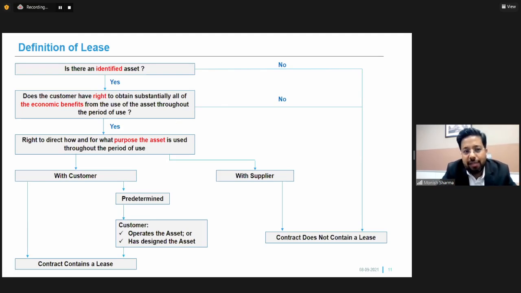So I should have an identifiable asset, I should have the right to use, and I should also have the right to direct the particular use. In case all of these three conditions are applicable and these conditions are with the customer, this means that the contract contains a lease. And in case these conditions are not there and these are there with the supplier, then that contract doesn't contain a lease. This particular identification of lease is very important before we start the implementation of IND AS 116.